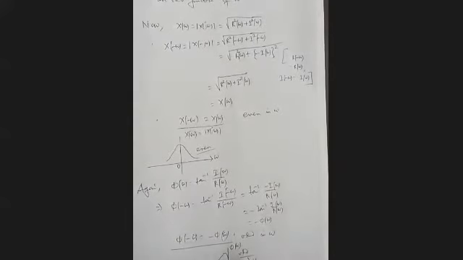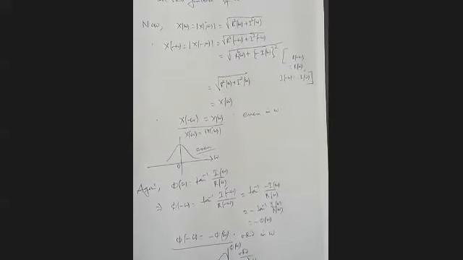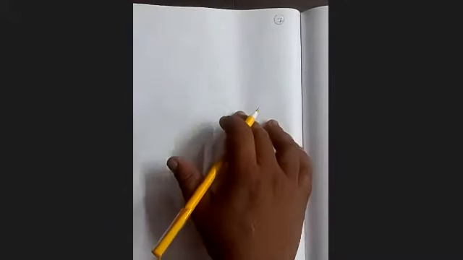Now we want to investigate one more thing. Here x(t) is not symmetric at all. But what happens if x(t) itself is symmetric in time domain? Then what will be its impact on Fourier transform? That we want to see right now, because while solving problems, all these concepts will be very much important. Okay, let's see.